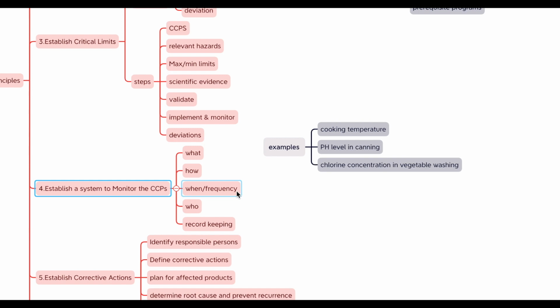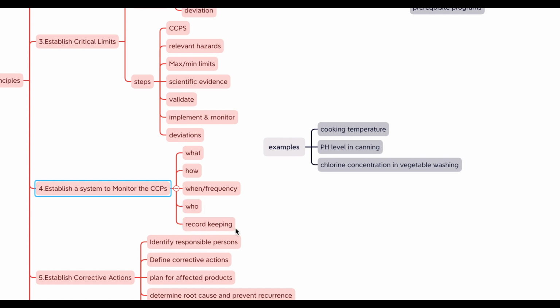And the third is when to monitor, or frequency. This involves determining how often monitoring should take place. The frequency should be sufficient to ensure that the CCP is in control. It could be continuous, every instance, or intermittent, like every hour or every batch. And the fourth, who monitors. This involves identifying who is responsible for performing the monitoring and recording the results. This is typically someone who is directly involved in the process and has been trained in the monitoring procedures.